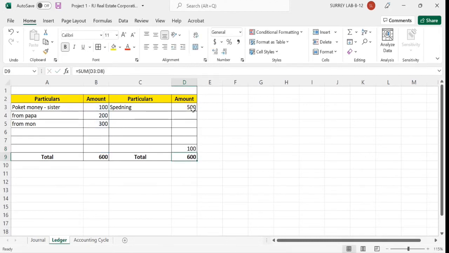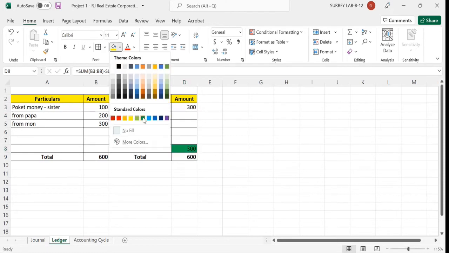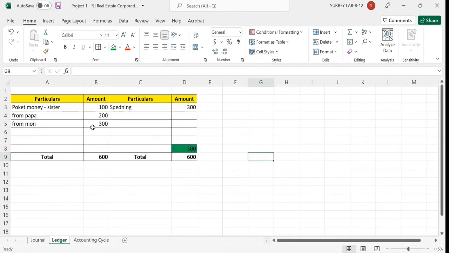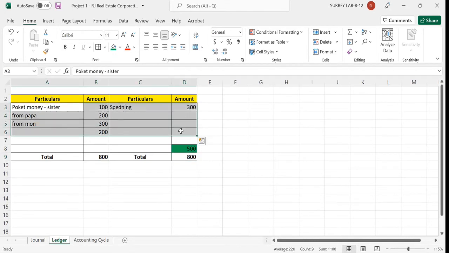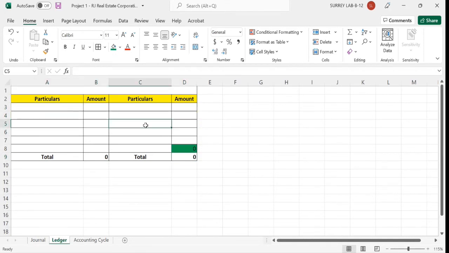Look at this. If I change this from 500 to 300, then automatically 300 is coming here. You can see I can fill this one in the green color. On the debit side, if I change something, let's say $200, and press enter, then automatically 500 is coming. This means 800 minus 300 is equal to 500. The total is also coming 800 automatically. So this is the formula that we have created. Now I want to delete this. Everything I have deleted. Now this is the empty format, which is very, very useful.